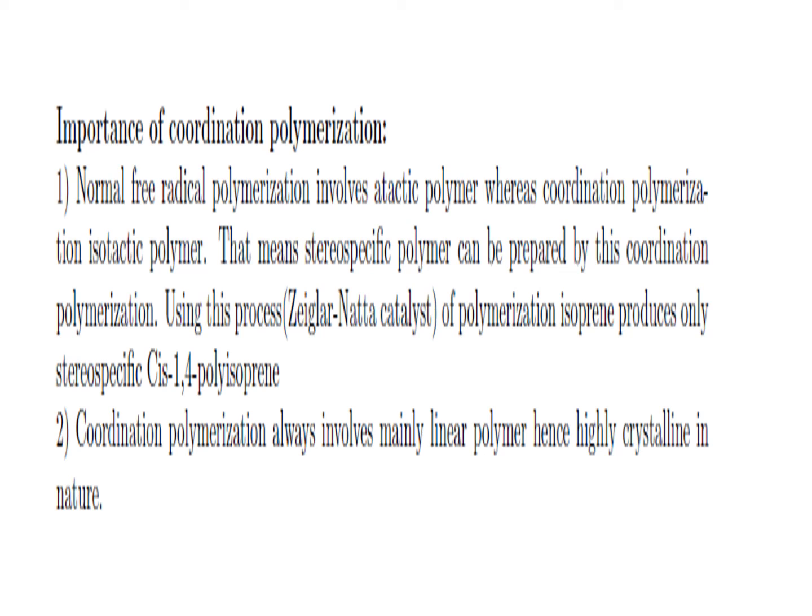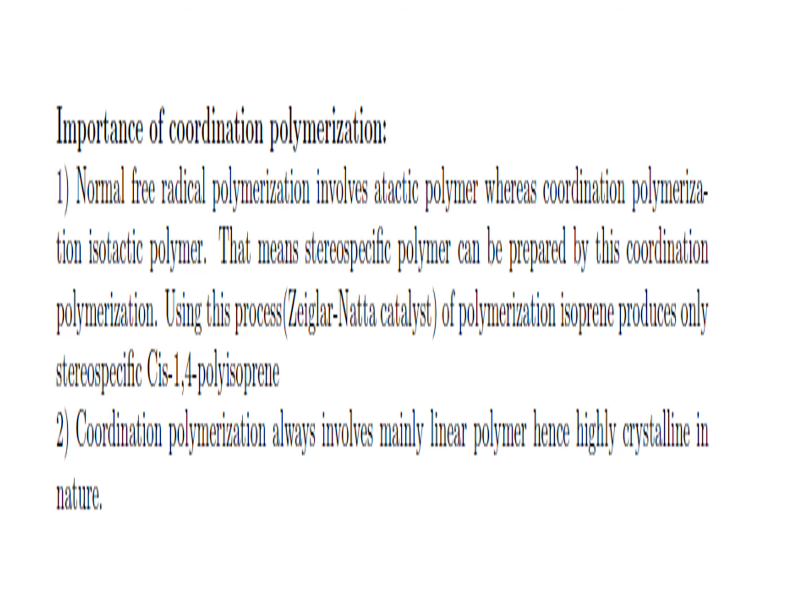Now we come to the importance of coordination polymerization. Normal free radical polymerization gives atactic polymer, whereas coordination polymerization gives isotactic polymer. That means stereospecific polymers can be prepared by coordination polymerization, and using this process, isoprene produces only stereospecific cis-1,4 polyisoprene.